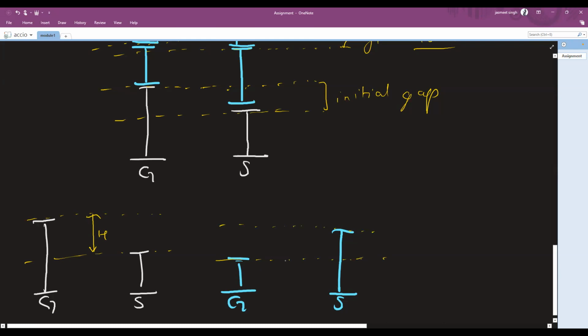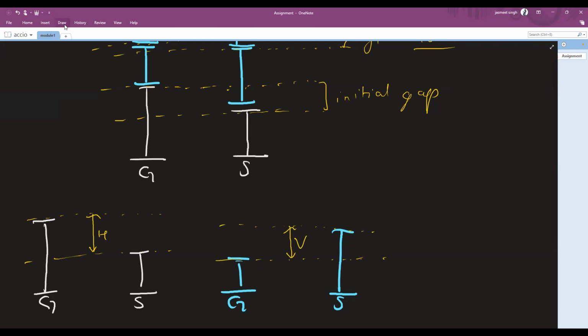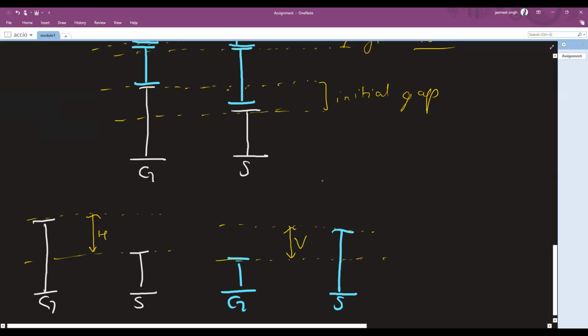By blue, I am denoting the velocity. This is the velocity difference. Now, let's have a look at the relation also. If the relation of, let's say, height modulo.